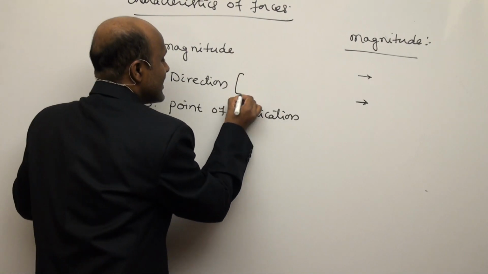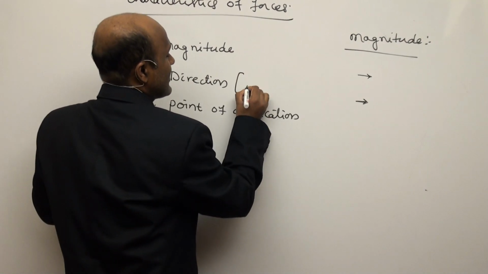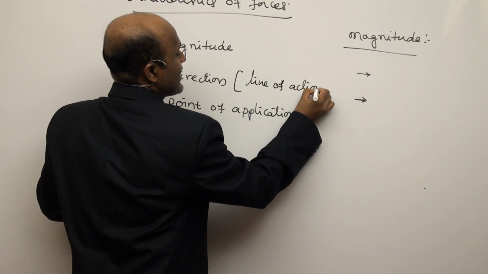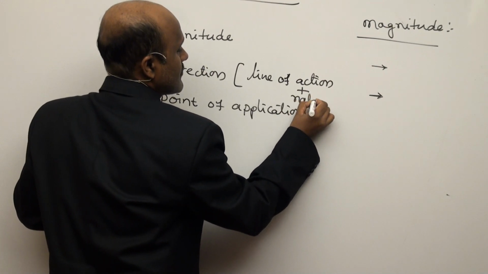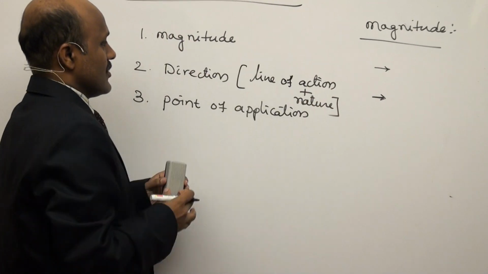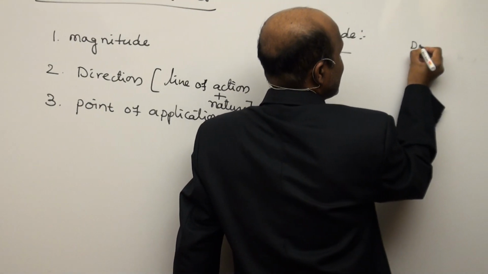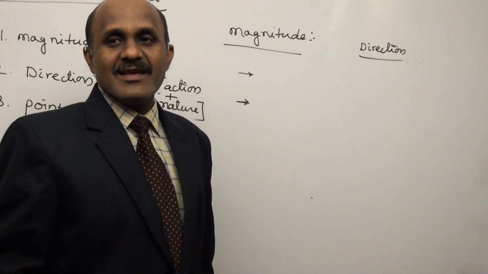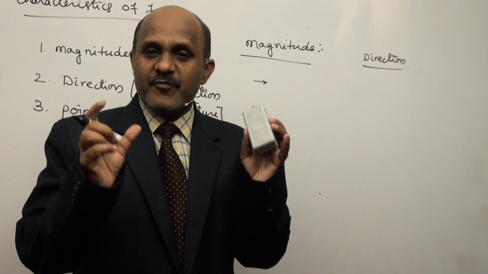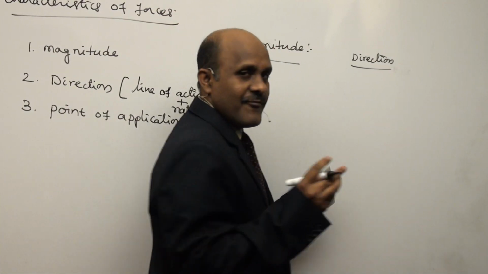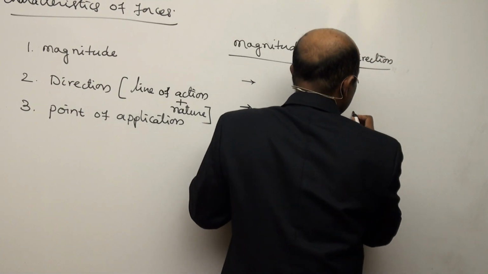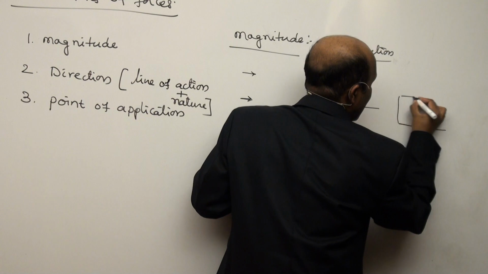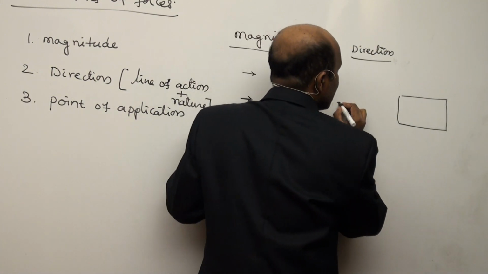Direction comprises two parts: line of action plus nature. The next characteristic is direction. Direction is nothing but the line of action of a force. Listen here, one minute. Suppose it is a body. The line of action of the force is called the direction.